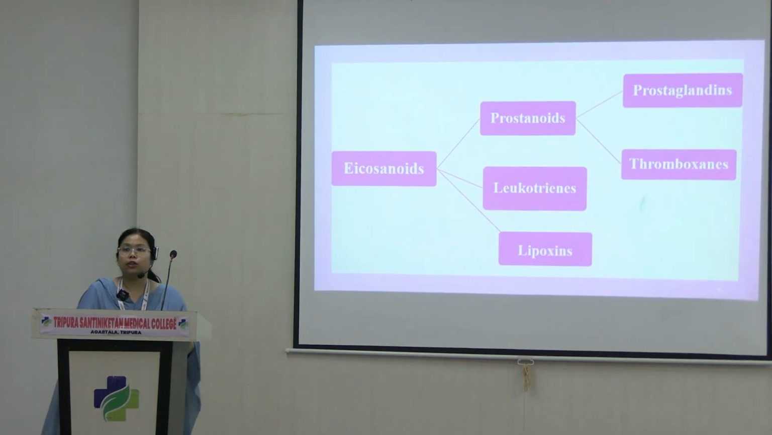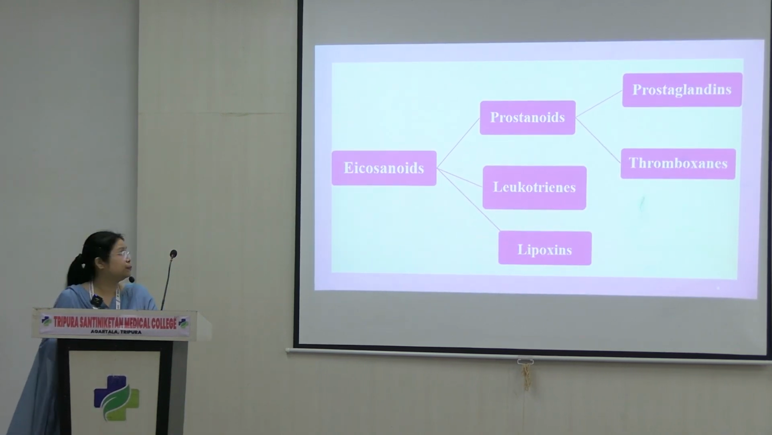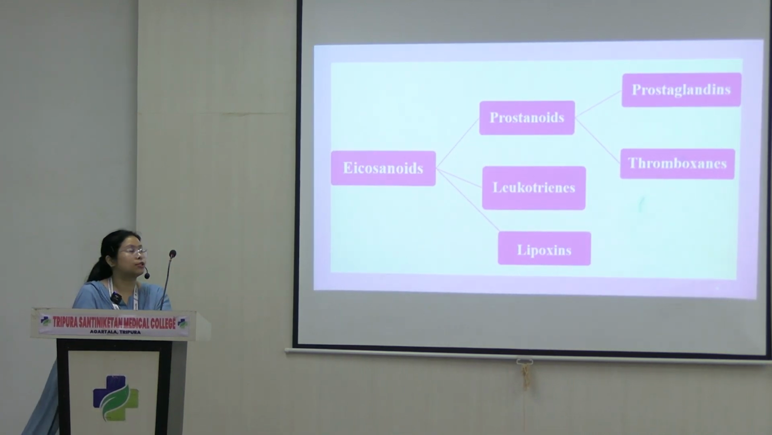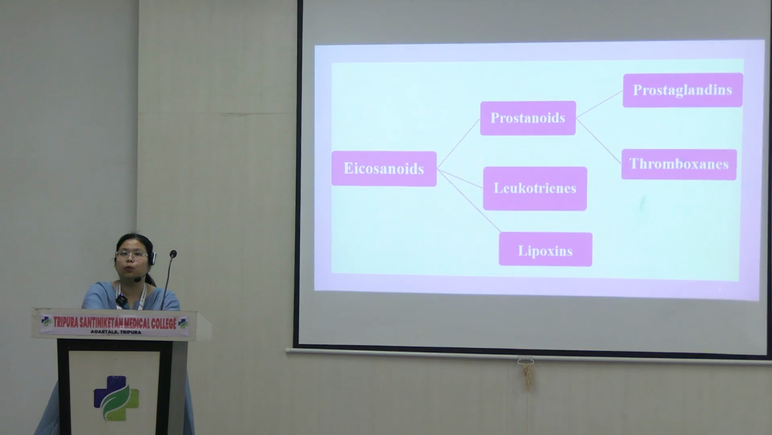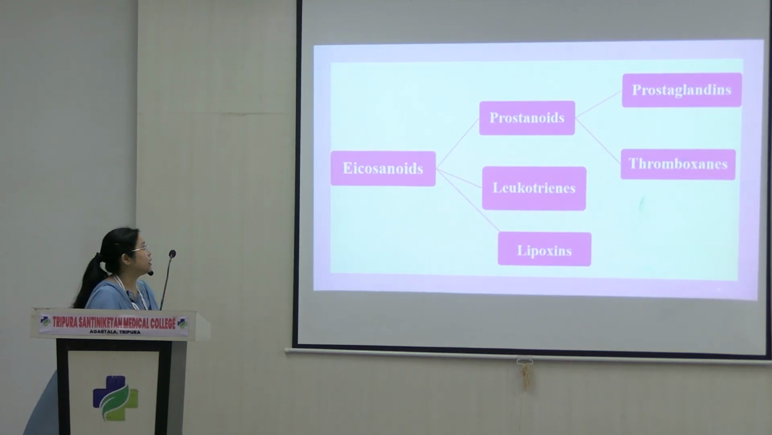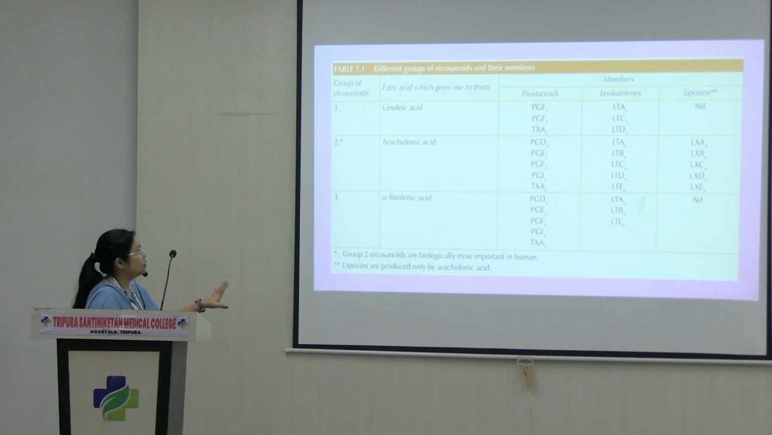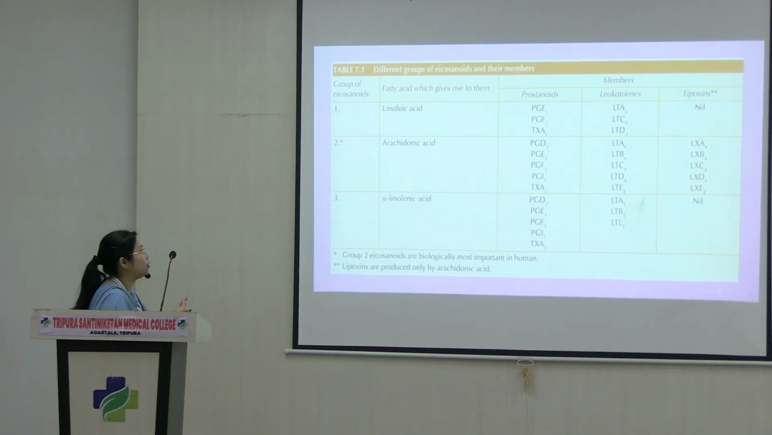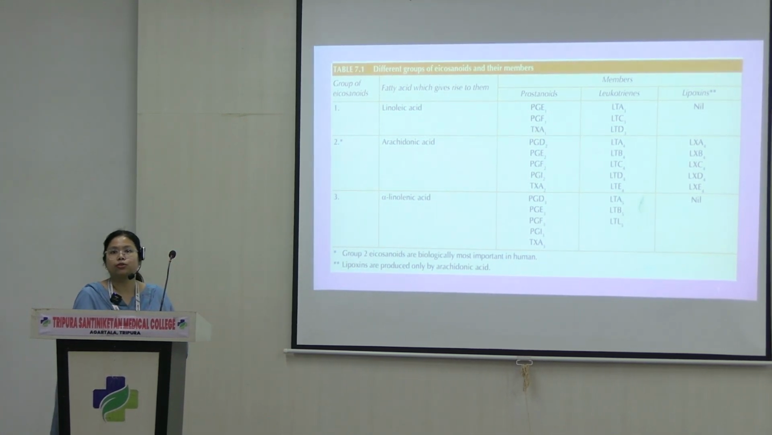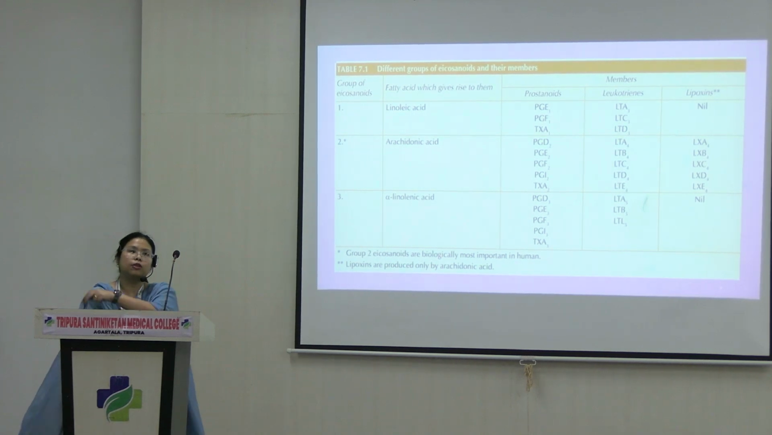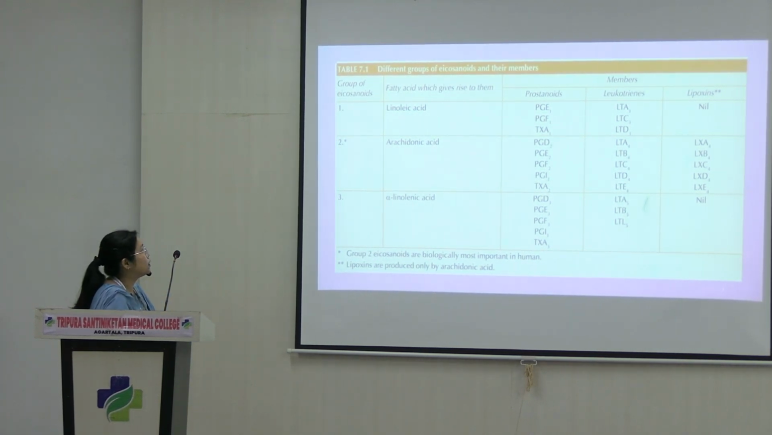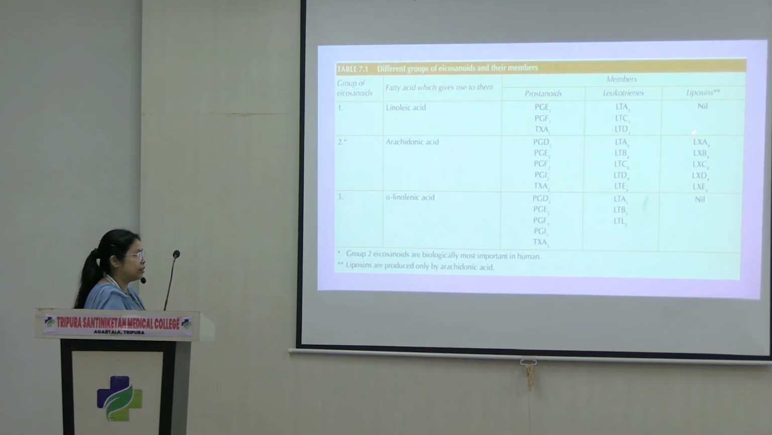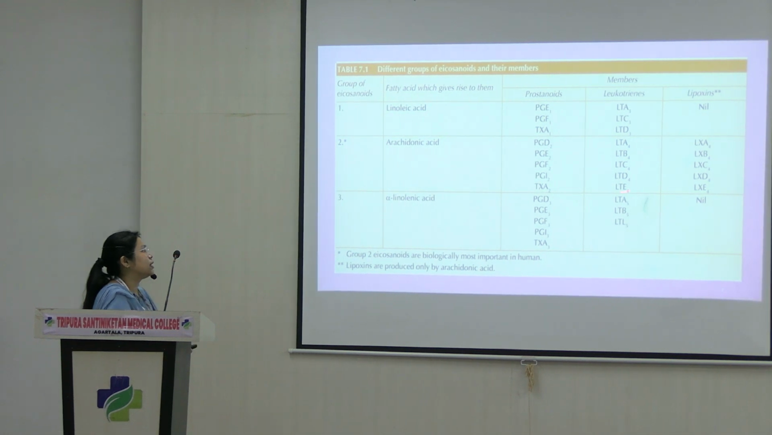Now, eicosanoids are classified into prostanoids, leukotrienes, and lipoxins. Prostanoids are classified into prostaglandins and thromboxanes. Today we'll be focusing more on prostaglandins and thromboxanes. Linoleic acid, linolenic acid, and arachidonic acid all give rise to some forms of prostaglandins, leukotrienes, and lipoxins. But as you can see even from this picture, arachidonic acid gives rise to most of them, right? Lipoxins, prostanoids, as well as leukotrienes are derived from arachidonic acid.